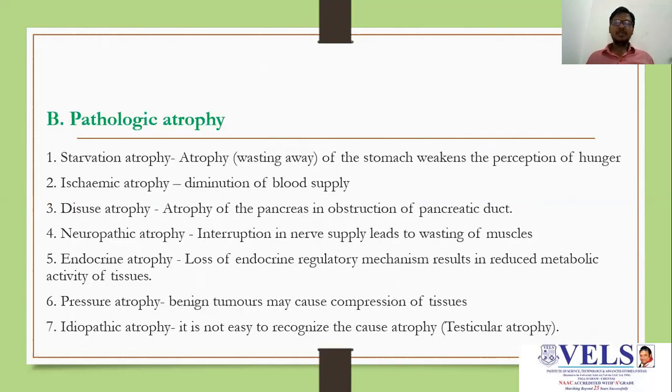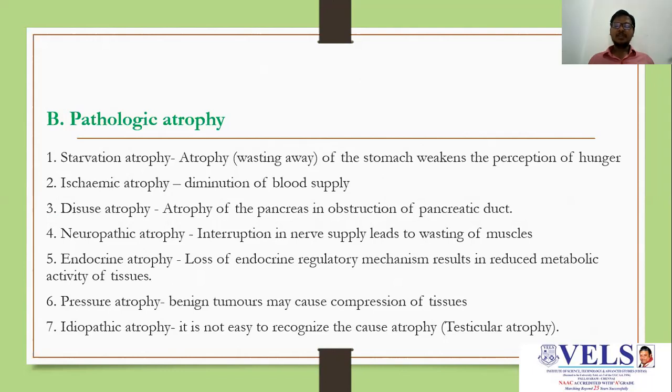Pathologic atrophy. Starvation atrophy: stomach weakness, the perception of hunger due to this atrophy. Ischemic atrophy, diminution of the blood supply, so it is a lack of oxygen and blood supply to the particular cell. Diffuse atrophy: atrophy of the pancreas in obstruction of the pancreatic duct. Neuropathic atrophy: interruption in nerve supply leads to the wasting of muscles.